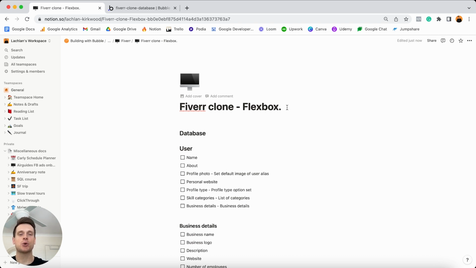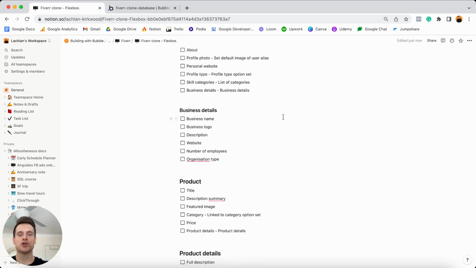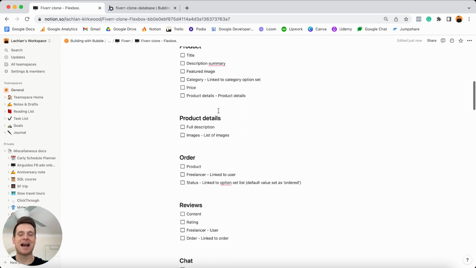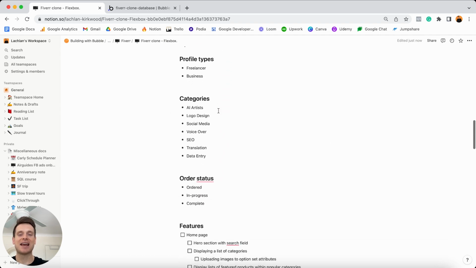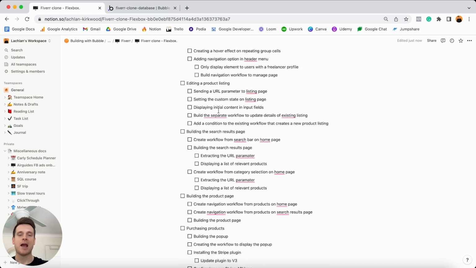Now, throughout our tutorial today, I've just created a list of everything we're going to cover within a Notion checklist here. So you'll see a list of all of the data types and fields we're about to add into our database, as well as a long list of all of the features that I'm going to cover throughout this full tutorial. And what I love about Notion is that it just allows you to create a checklist of items, so you can tick these along as you go on throughout the build. And of course, I'll be sure to include a link to this document in the description of this video, so that way you can make a duplicate of this template and follow along with me.